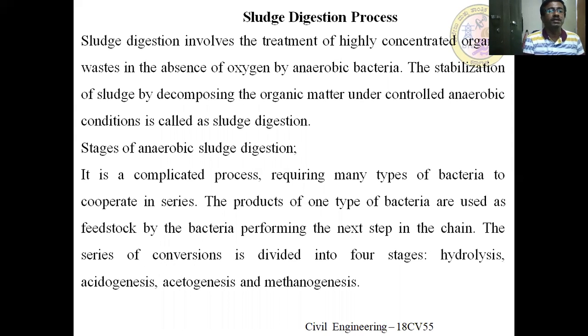Sludge digestion process. Sludge digestion involves the treatment of highly concentrated organic waste in the absence of oxygen by anaerobic bacteria. It means it is anaerobic digestion only. The stabilization of the sludge by decomposing the organic matter under controlled and anaerobic condition is called sludge digestion. Controlled condition means we are maintaining the required temperature, pH, organic loading, and inflow. By that, it is possible to stabilize the organic matter present in the sludge.